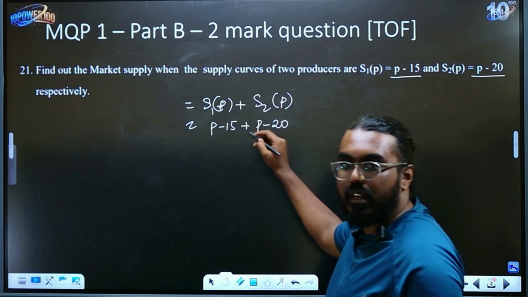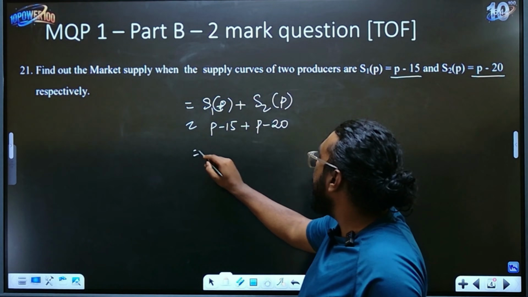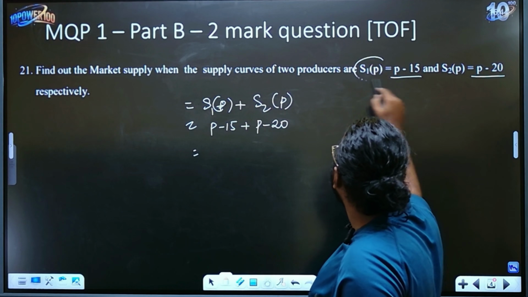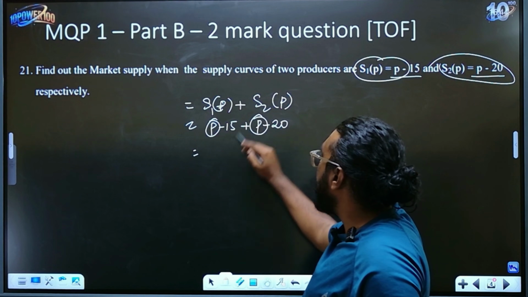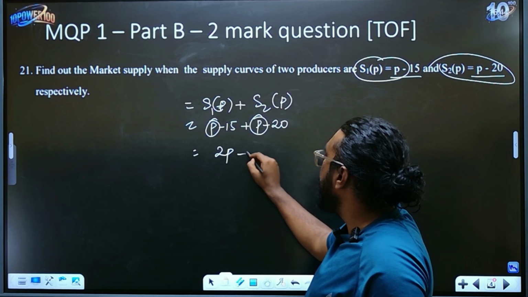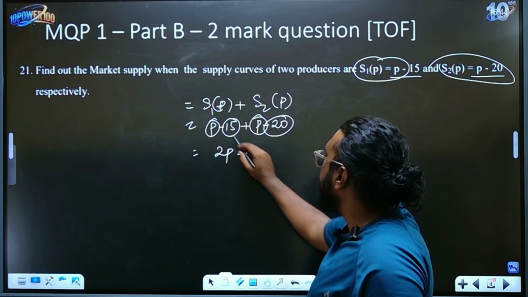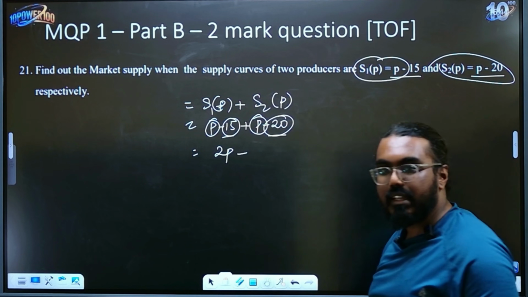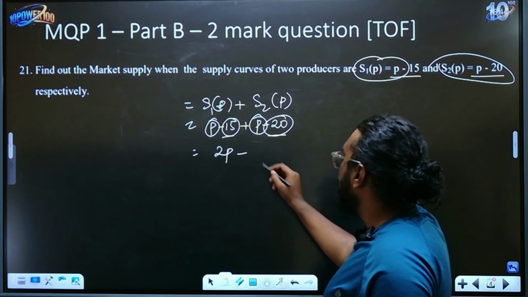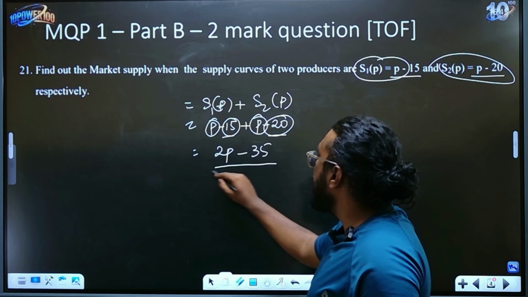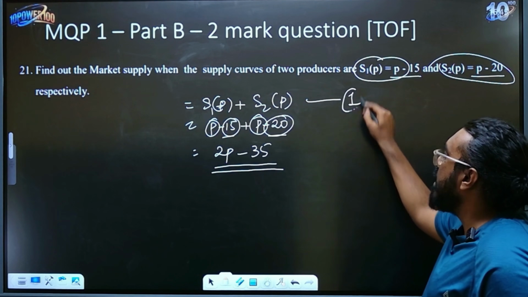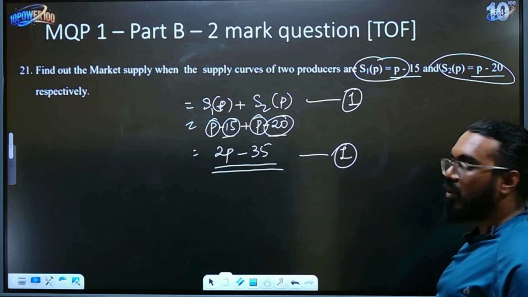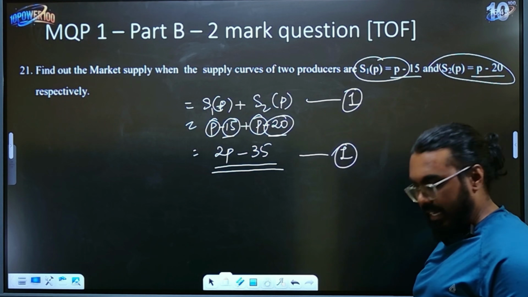If you are able to add the details given in the question, it's nothing but the supply of the first producer and the supply of the second producer. You just have to add the P variables and you will get 2P, and add the constants. They have the same sign, so there is no necessity to subtract. You just have to add it, children. So it is nothing but 35. So your answer is 2P minus 35. Here you get 1 mark for writing the formula and 1 mark for the correct calculation. So that's how your marks will be distributed.